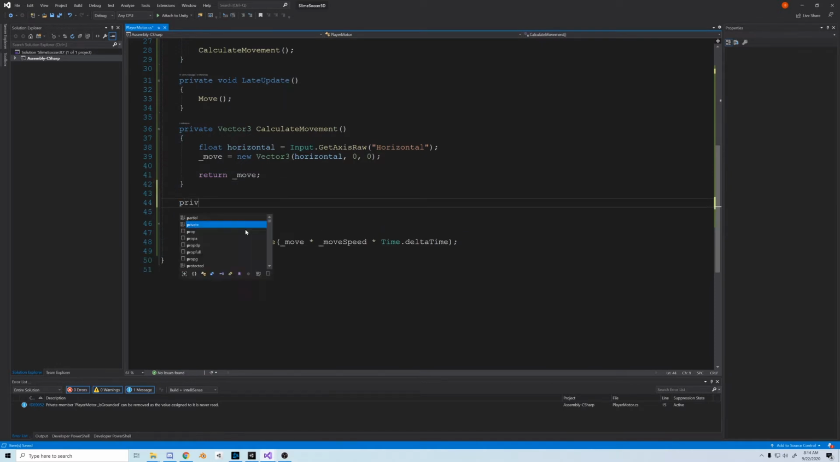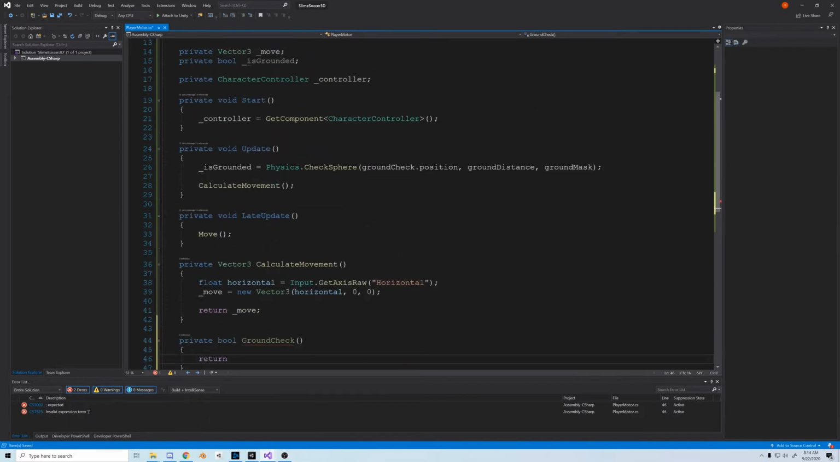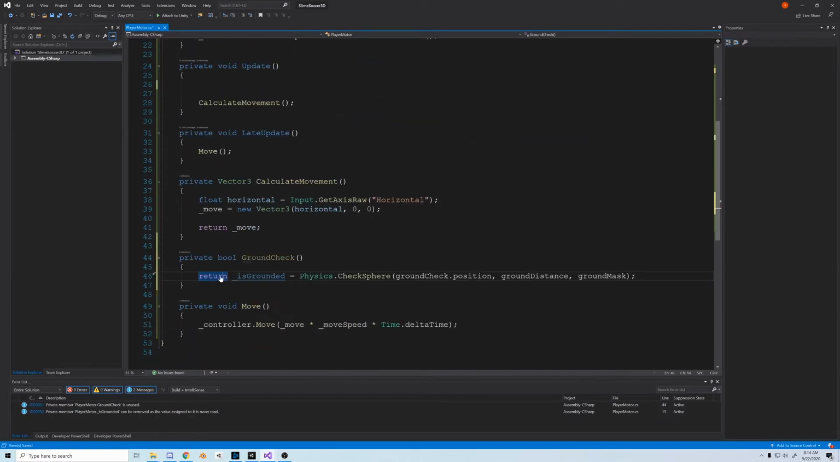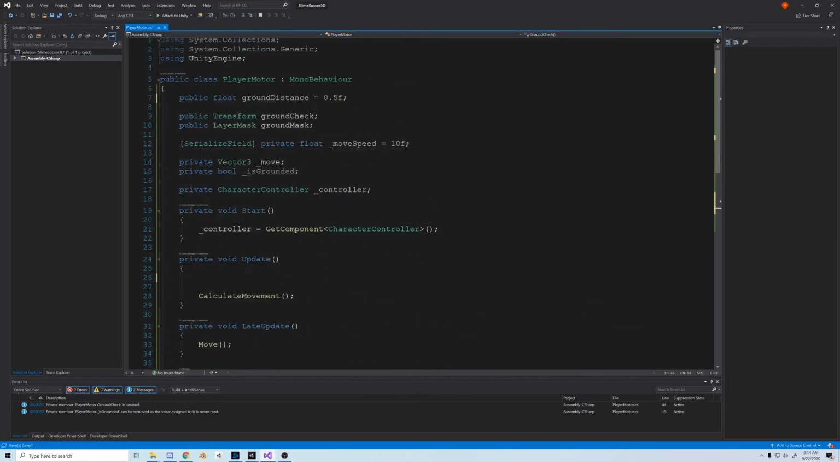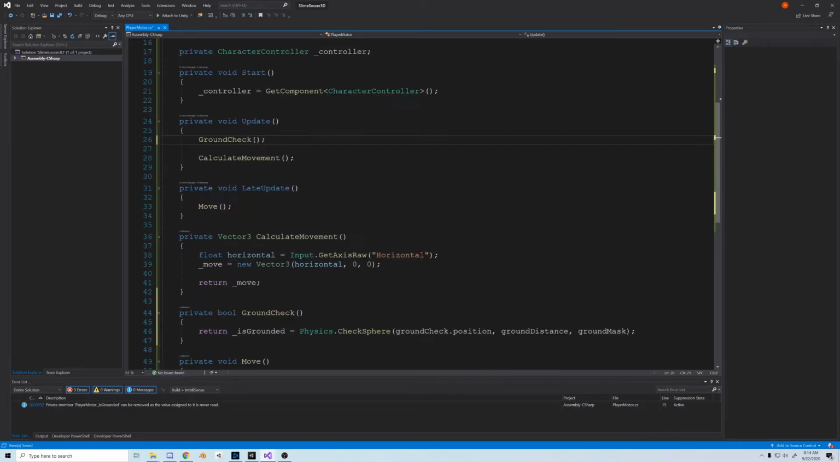So just for extra organizational skills, let's create a function that returns a bool called ground check. Very simply, I'm just going to take our isGrounded check and return that in the function. So if this is true, isGrounded will be set to true, and vice versa. It's a good one-line function and great practice for return functions. Then I'll just replace where it was in the update function with the ground check function.